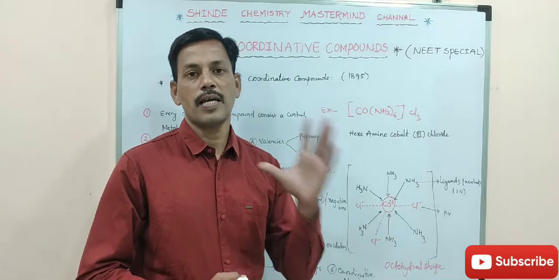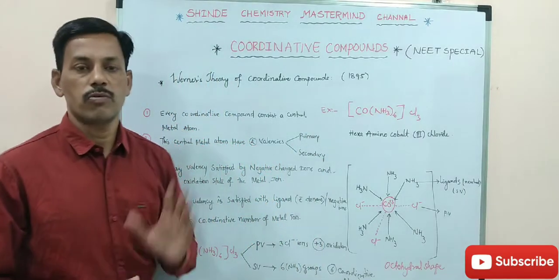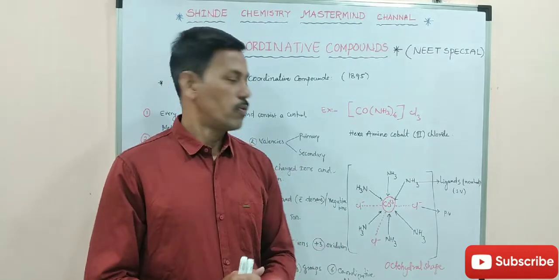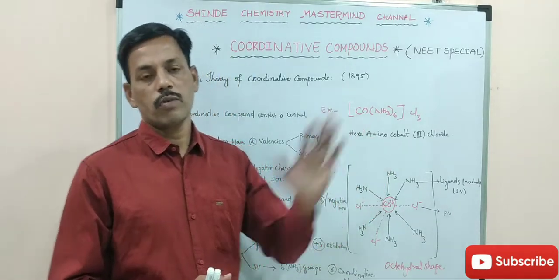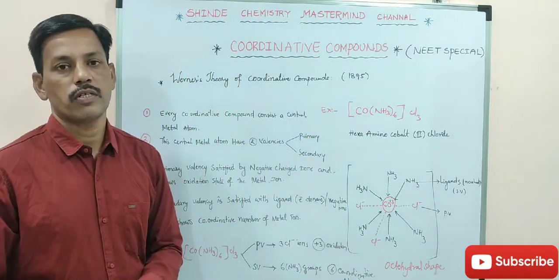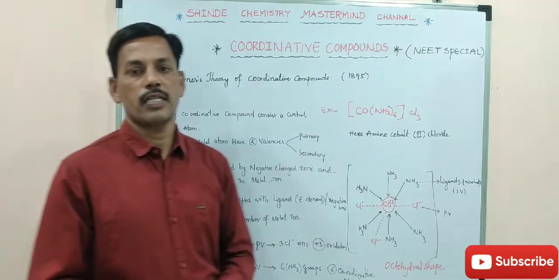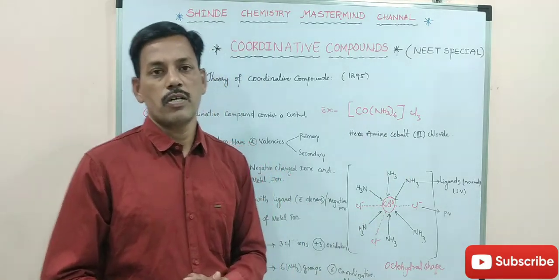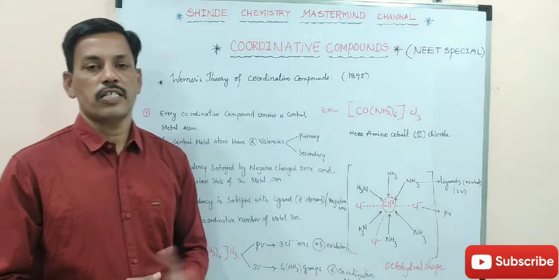These are the three main aspects we have to study well. Afterwards, we go to outer orbital and inner orbital complexes. These are also very important. Sometimes bits are very expected in these topics. So let's see in the next.